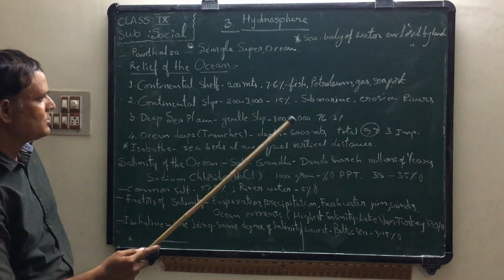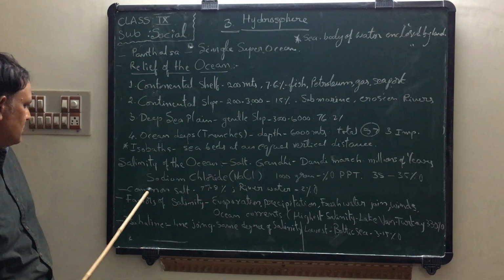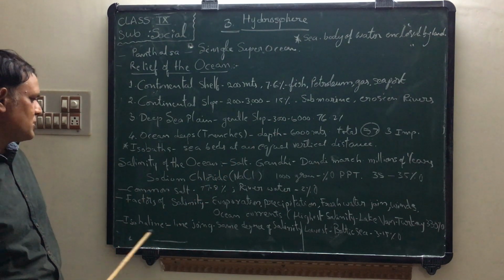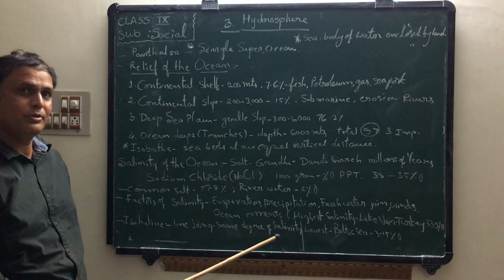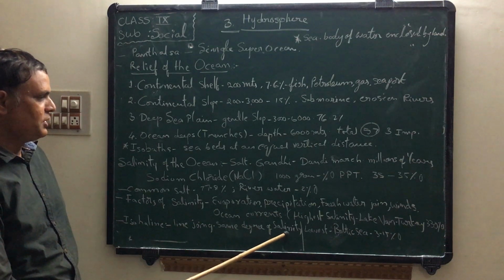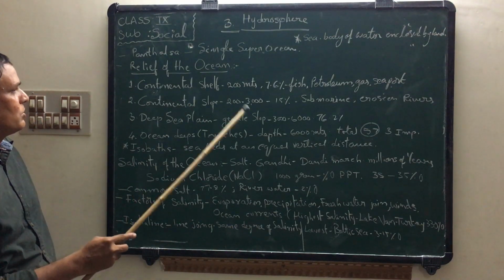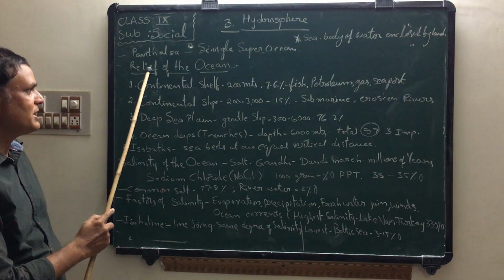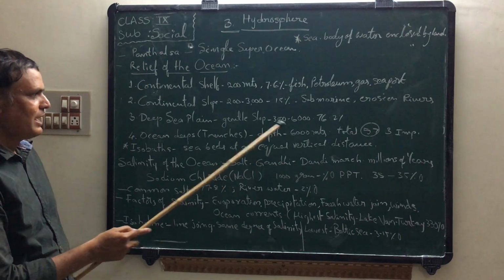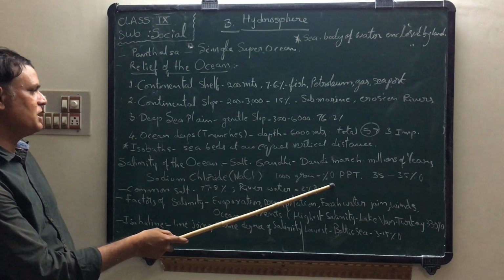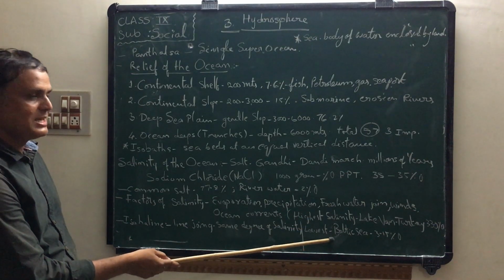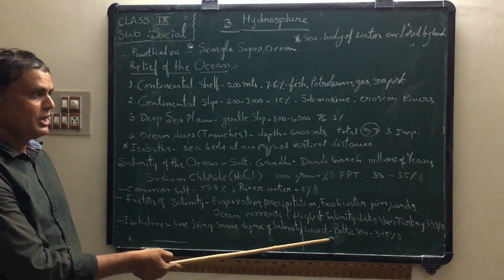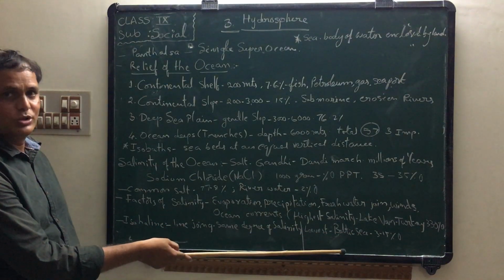So isohaline means lines joining the same degree of salinity. That is about ocean relief features, salinity, and the highest and lowest salinity found in seas and oceans.